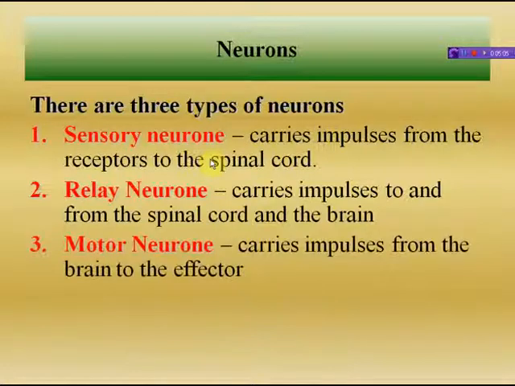Next comes the motor neuron. Motor neurons are also called efferent neurons. It means they carry information from the brain to the target. So these are the three types of neurons.